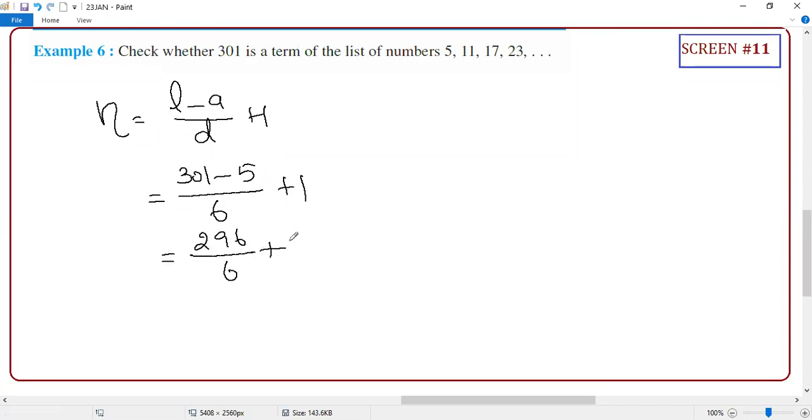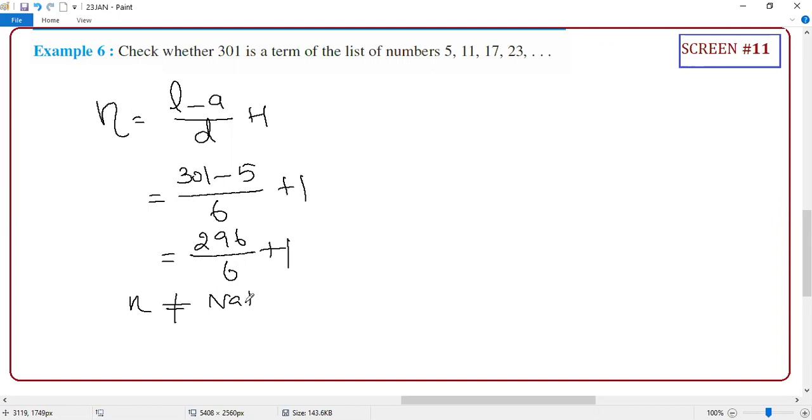296 by 6. All you need to tell me is whether 296 will be cancelled by 6 or not. Do the mind calculation. Will it cancel perfectly? No. It is a decimal number, which means this is not a natural number.